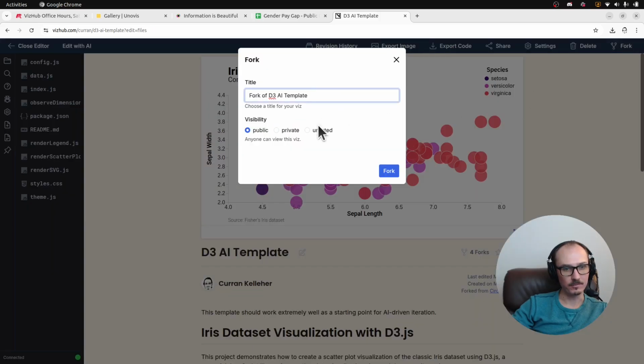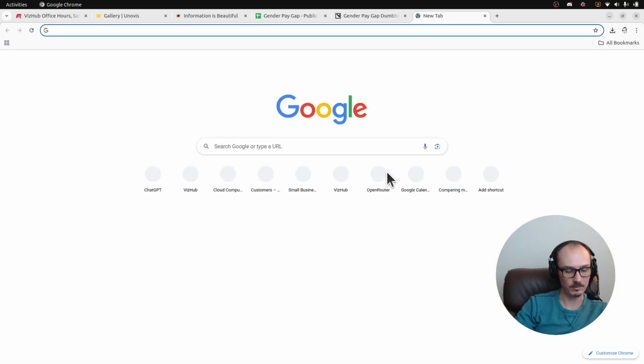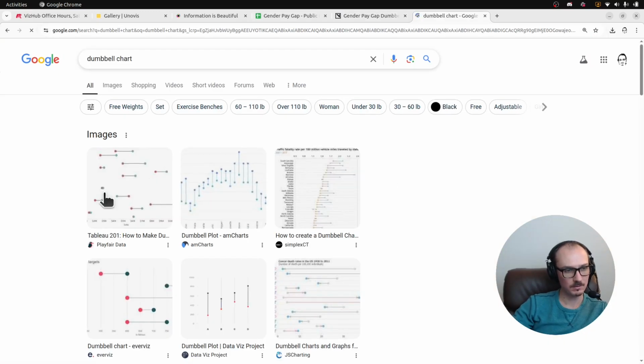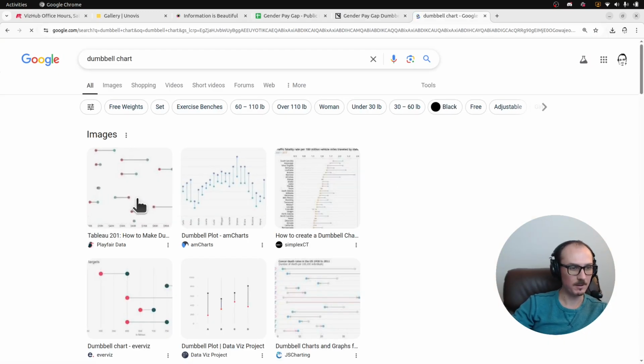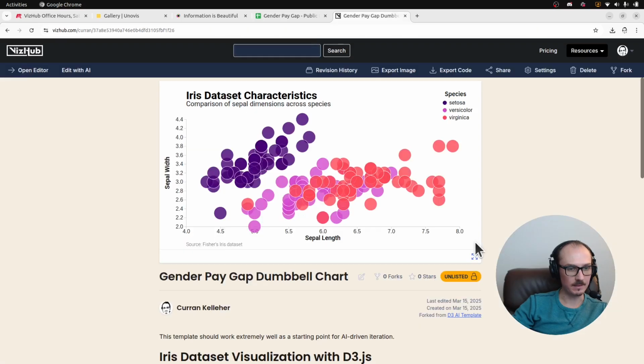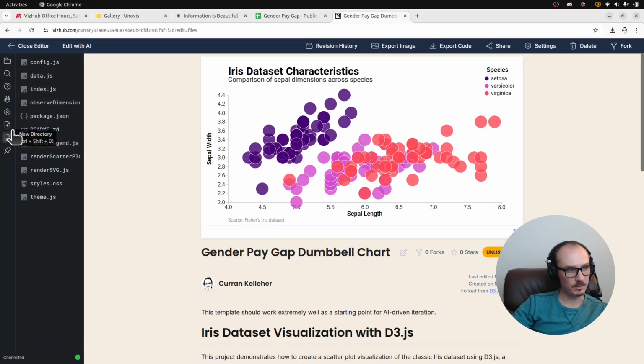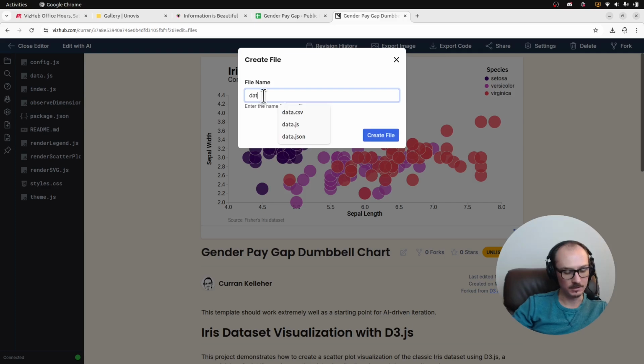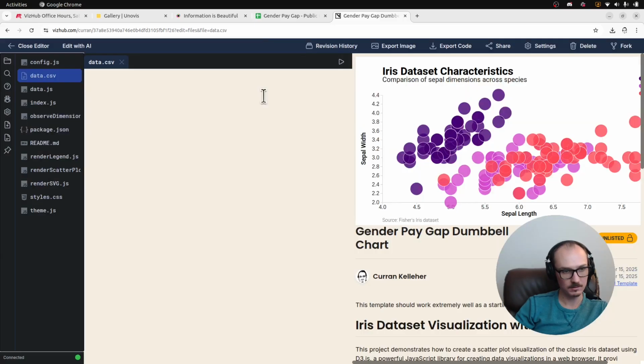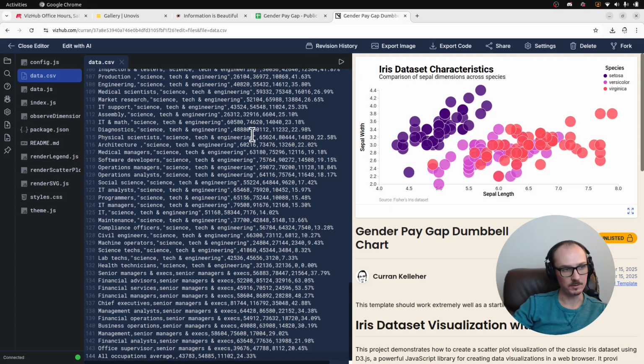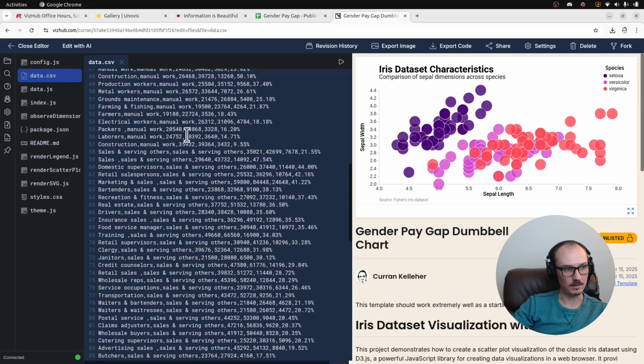So I'm going to fork this and say gender pay gap dumbbell chart. I think it's a dumbbell chart. Let me just Google that real quick. Yeah, that's basically the name of that thing. So I'm going to go in here and make a new file called data.csv. And then I'll just paste that data there.